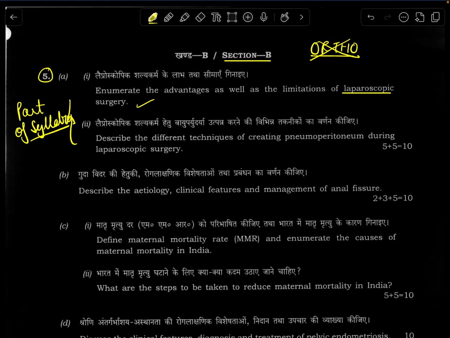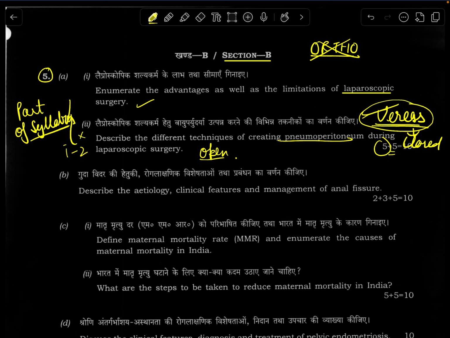Yes, any aspirant can write the first part, but the second part I had no idea. All I could remember, and that too is a product of my surgery posting, was that there is something known as a Veress needle, which is used to create a closed pneumoperitoneum. So I just mentioned this, then I also searched, but I could not recall it in the examination. There's also an open technique of creating a pneumoperitoneum. So this is 1 or 2 marks, but I'll also consider myself lucky because I remembered this term. So I'll at least score 1 mark out of 5, and this should give me a 2-3.